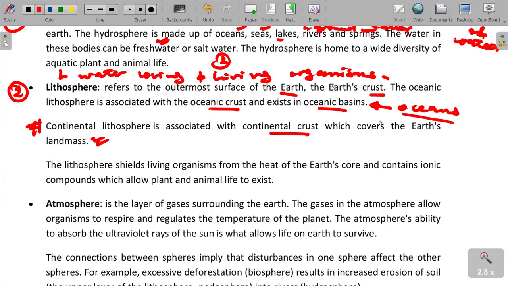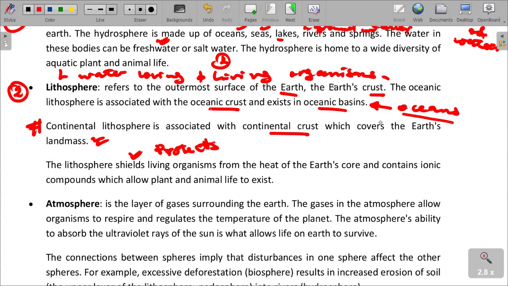So the lithosphere shields living organisms. That is one thing that we need to understand. It shields living organisms from the heat. So in other words, we are saying it protects living organisms from the heat of the Earth's core and contains ionic compounds which allow plants and animals life to exist. So one thing we need to understand is that the lithosphere actually protects living organisms from the heat of the Earth's core.